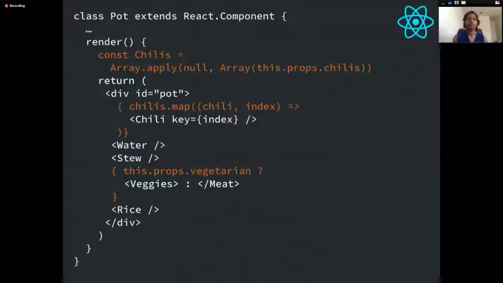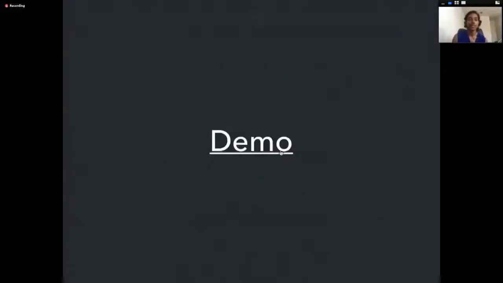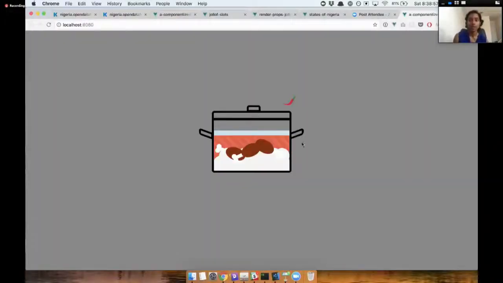And in React, this is a bit different, right? Because we're writing our templates right into our JavaScript. And so in a sense, you're thinking about everything all at once. You're thinking about how you want your components to render while also implementing logic, which is a bit different from how Vue implements it. And so with this, I just wanted to jump into a quick demo so that you can see what I'm talking about.